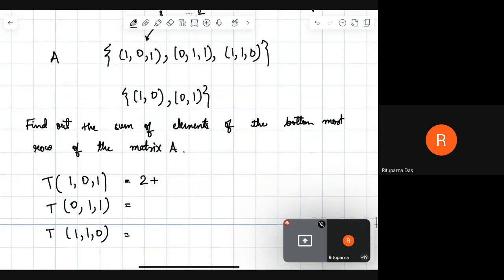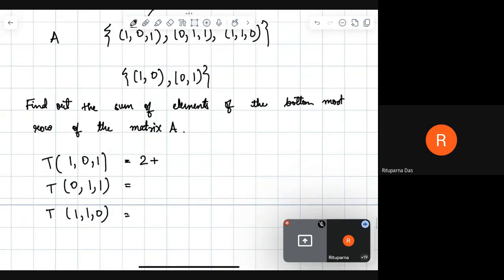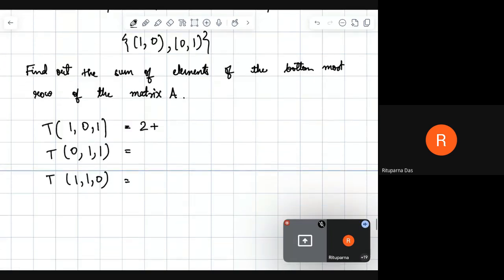Okay, wait. Let me refer to it here so that I don't have to scroll again and again. T of x, y, z is 2x plus 3y plus 8z, and the other element is 4x plus 9y plus 16z.